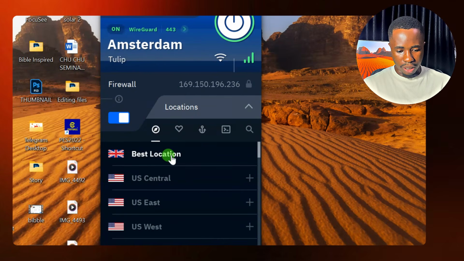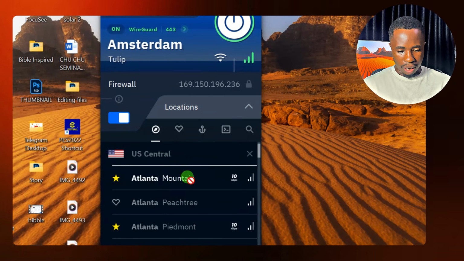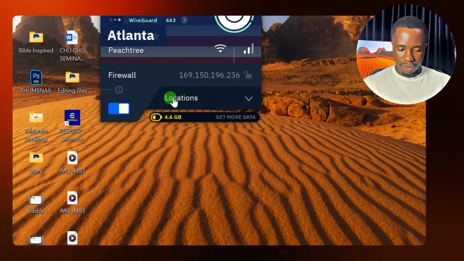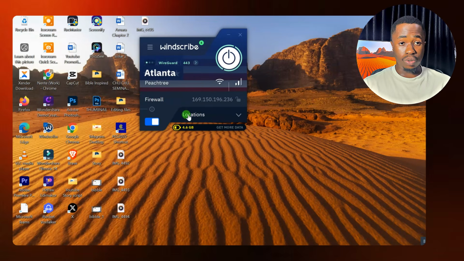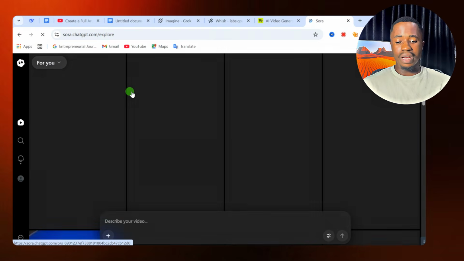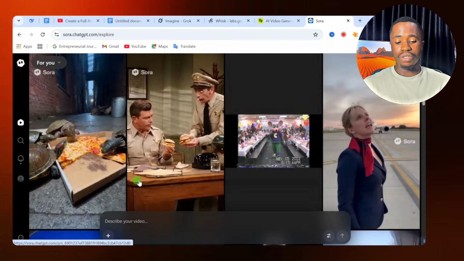Then for this location, I'm going to select US Central. On the US Central, I'm going to select Atlanta. So after turning on your location, we are going to go back to the Sora website and see if we can access it. Now let's go back to this website and refresh this page. And now, immediately I refresh that page, you can see I now have access to the Sora tool.